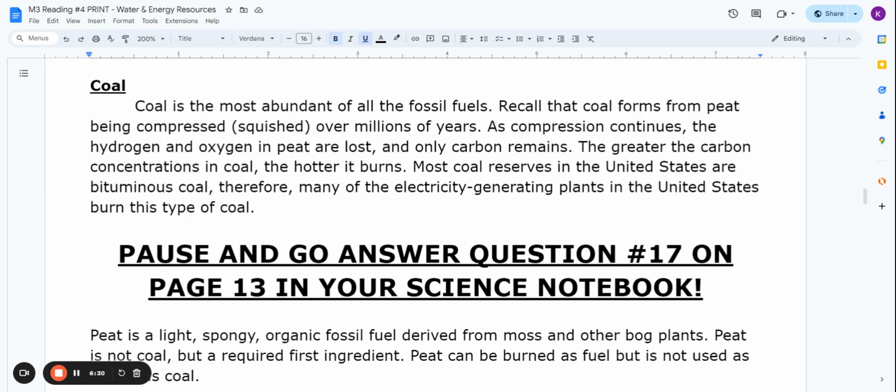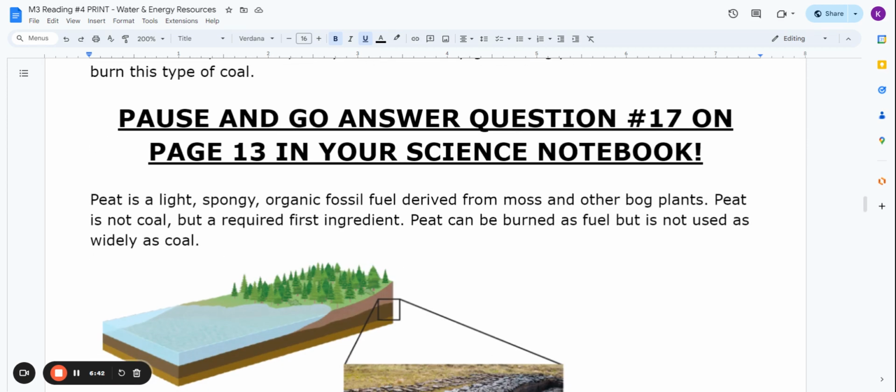Most coal reserves in the United States are bituminous coal. Therefore, many of the electricity generating plants in the United States burn this type of coal. Pause and go answer question number 17 on page 13 in your science notebook.